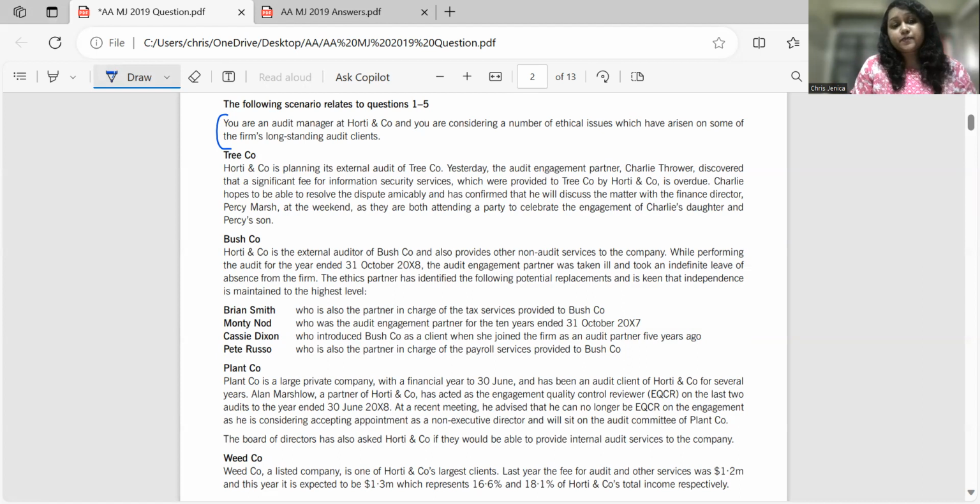Now again, I'm repeating this: don't read the complete scenario and then go for the MCQ questions. You will have the complete scenario on the left hand side of your screen, and on the right hand side you will be shown the MCQ question. So I would suggest just read the introduction first and then go to the question. Read the question and, relating to that, read the paragraphs, read the case. Only then you can click on the answer easily. This can save your time.